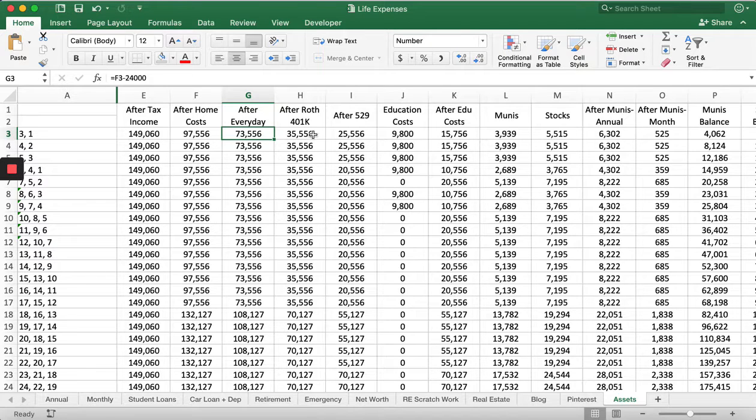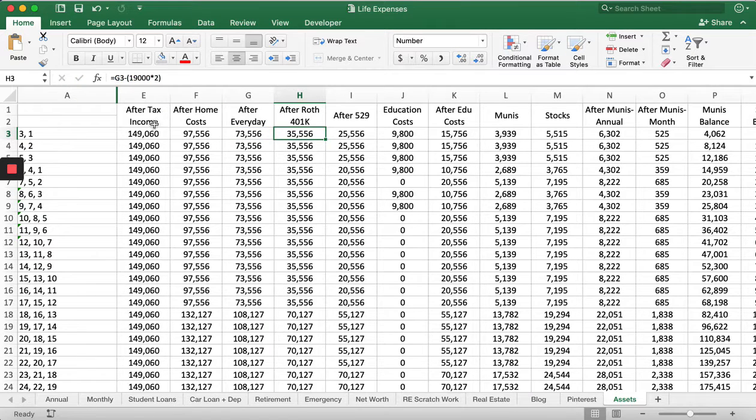And then you'll see I have a Roth 401k. So I'm projecting that each spouse should contribute 19 grand a year. And the reason I'm not doing the Roth IRA is because there's that contribution limit of 6 grand, and then there's also an income limitation.